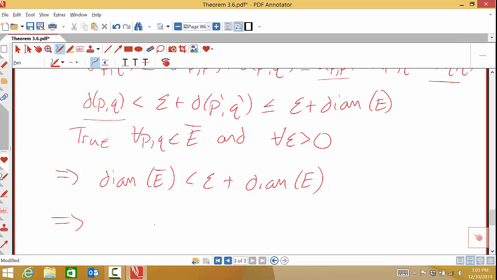So this tells me that the diameter of E bar minus the diameter of E is less than epsilon. Now this I know has to be a positive thing, okay, because at the start we started with the diameter of E bar is bigger. This is true for all epsilon greater than 0.